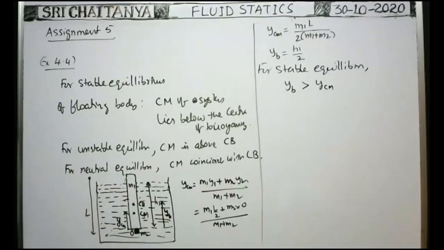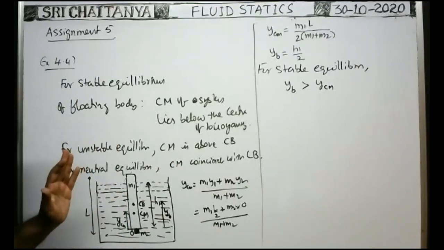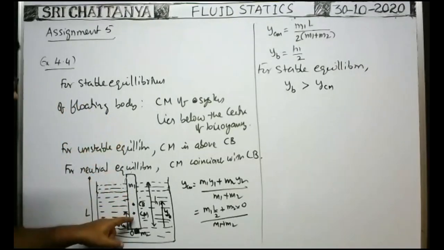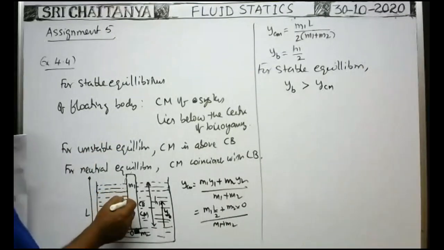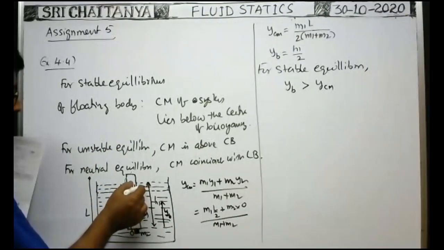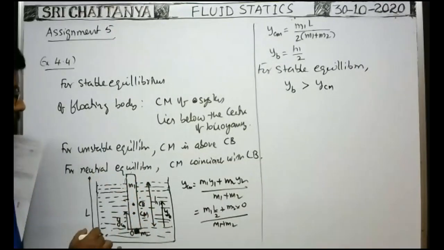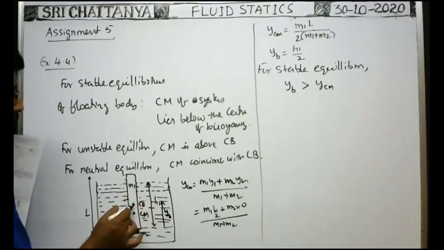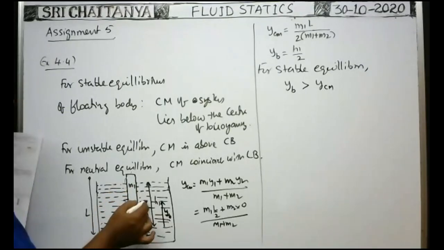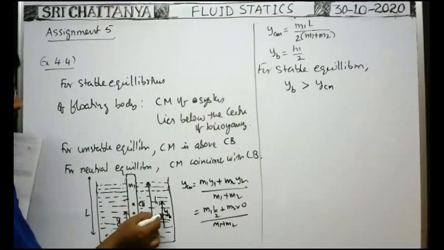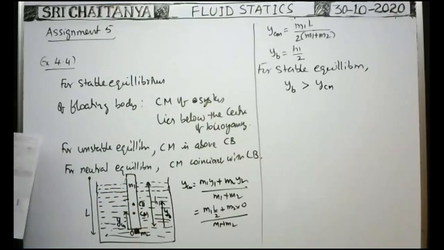Whenever these are equal, the buoyant force is equal to the weight of the stick plus the weight of the particle under equilibrium. Now, the condition for stable equilibrium is that the center of buoyancy must be above the center of mass of the system. Center of buoyancy is the center of the liquid displaced by the stick. Suppose the length of the stick submerged in the liquid is h1 from the bottom, then the center of buoyancy is at a distance h1 by 2 from the bottom. YB is equal to h1 by 2.